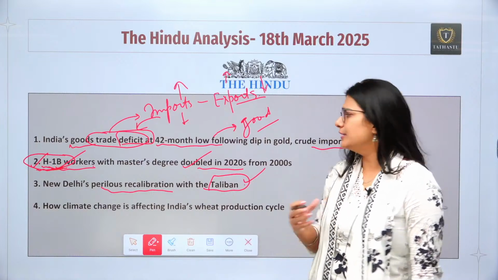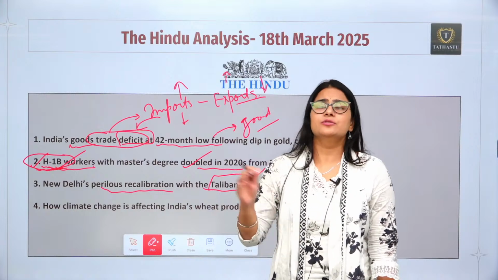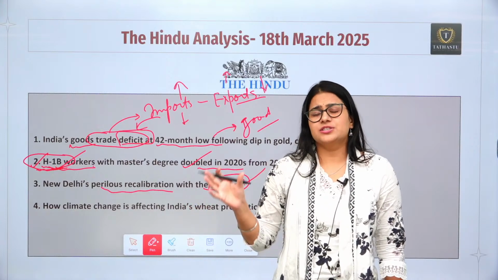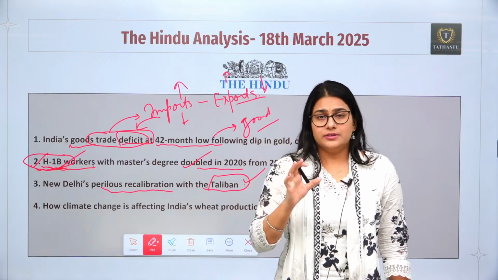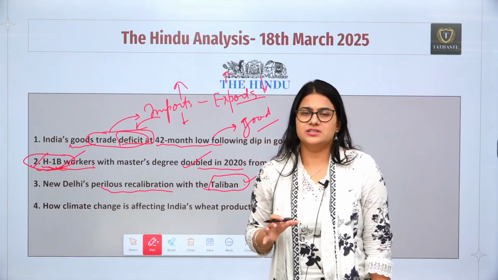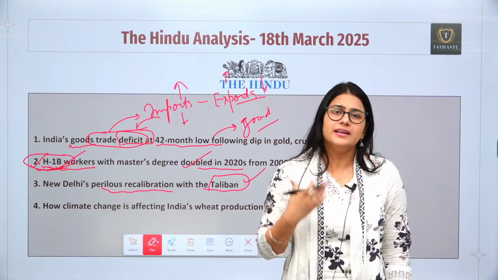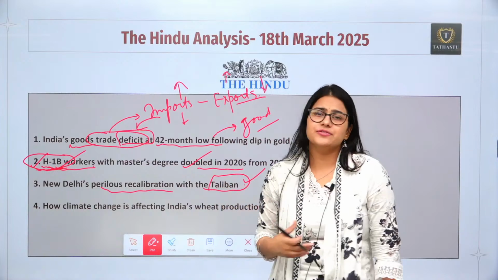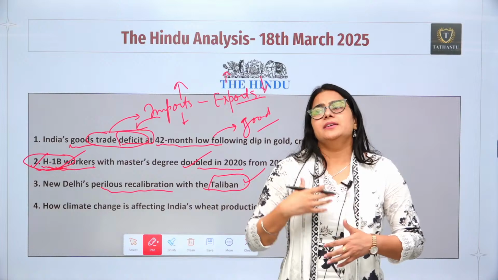because we all know that the Taliban is an extremist group. It is very much a reason for the terrorist attacks all over the world, mostly in the Southeast Asian region. India, as a country which has already been a victim of terrorism, why is India being engaged with the Taliban? The Taliban as an organization is not providing